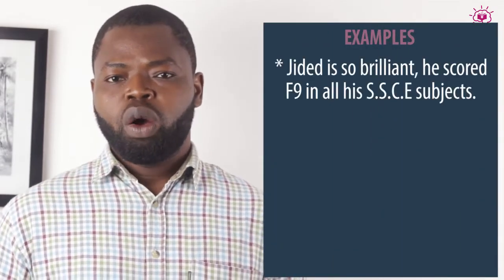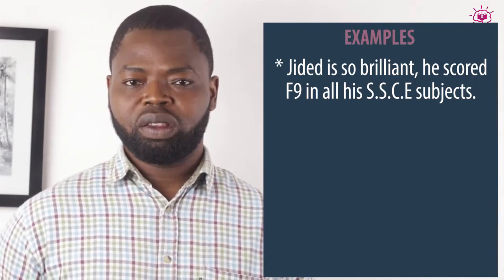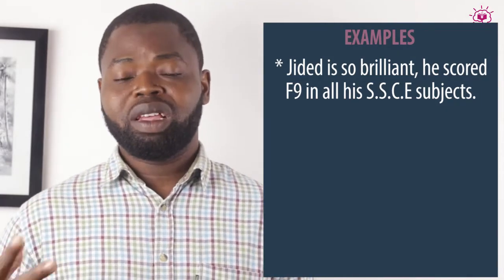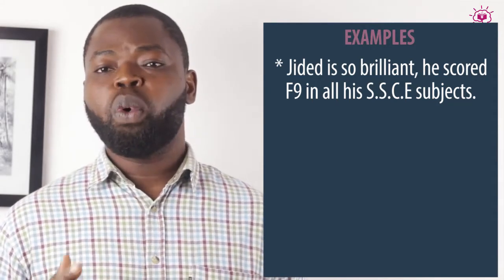Moving on, the next on our list is irony. Now, an ironical statement is one that attempts to say something in which we mean the opposite of it. So, for instance, if I say Jide is so brilliant, he got F9 in all his SSE subjects. Now, that simply means that Jide is actually a very poor student. So please note, an ironical statement is one in which we actually mean the opposite of what we say.